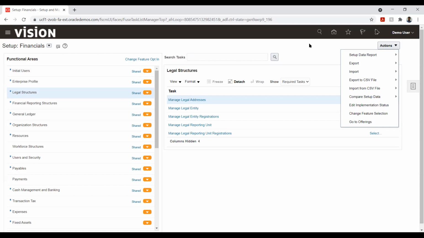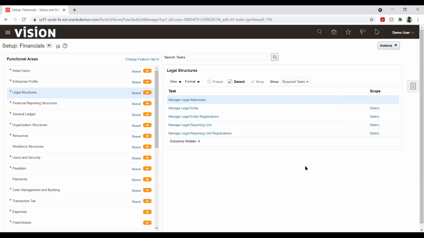Let's say I have a new environment coming up. So let's say I have two different environments, one is SIT and the other one is UAT. Now I have configured in SIT. If I want to do it again in UAT, that is a manual effort. Instead, I can simply use setup data export and take it into a CSV file, and this CSV file can be imported into the second environment, that is the UAT environment. From there I can start with testing and the other aspects. This thing is new in Fusion.